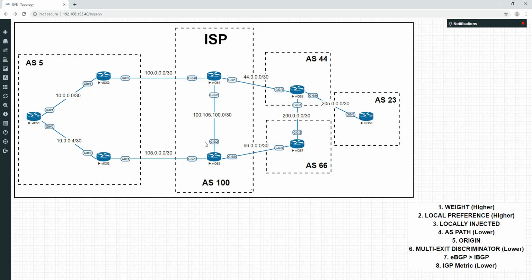So what we're going to do is go into this router here and create a prefix list just for that actual prefix of the 99s, and additionally prepend that path.